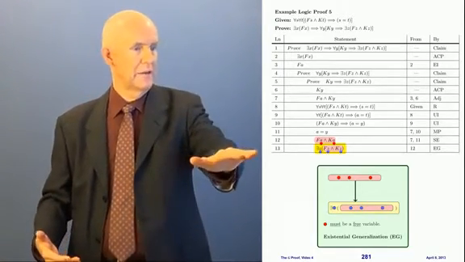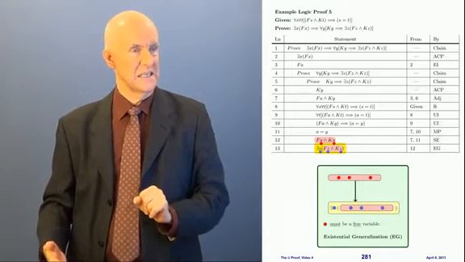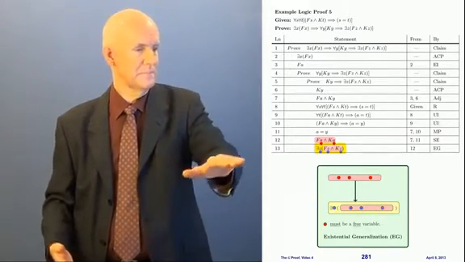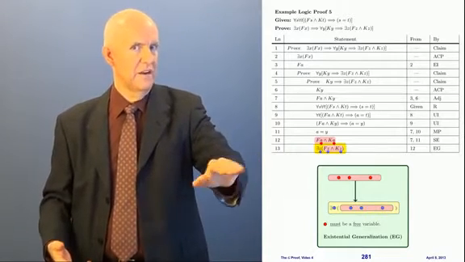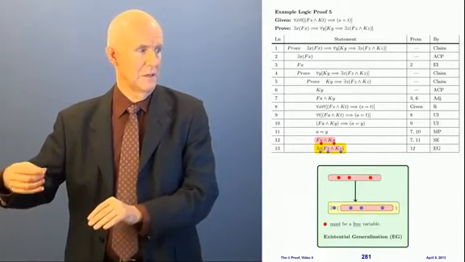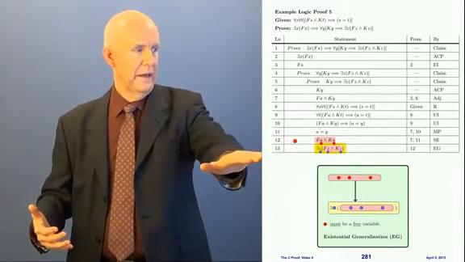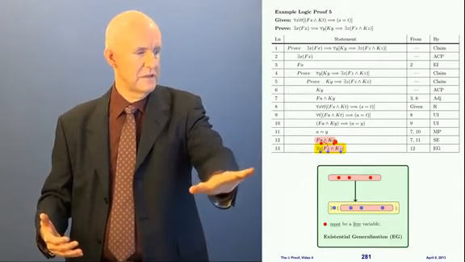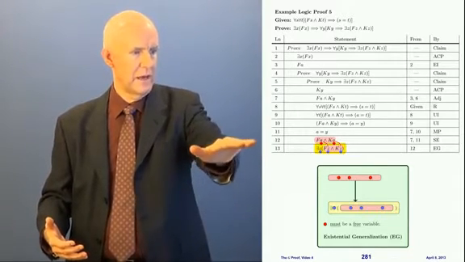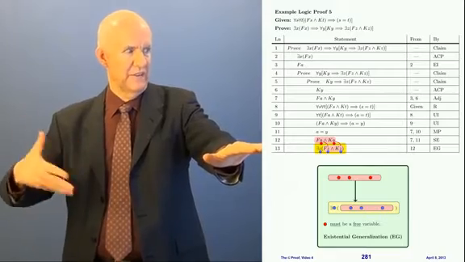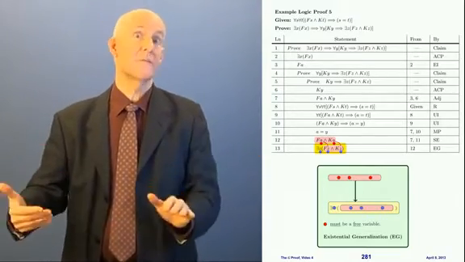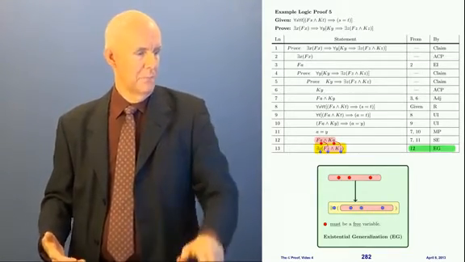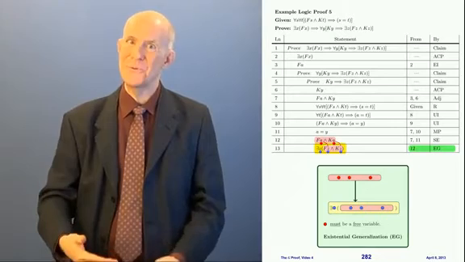So I can write, and I can pick any variable I want. I want z. By the way, the reason I want z is because I'm looking up here at line 5, okay? I want to use z for my bound variable. So I get exists z, and now inside here, I change the two red variables, which are a's, to z's. That's exactly what happens here. Here I have a, both F's and K's, and now I say something, both F's and K's, right here. Where did that come from? That came from line 12 by EG. You see how that rule works?